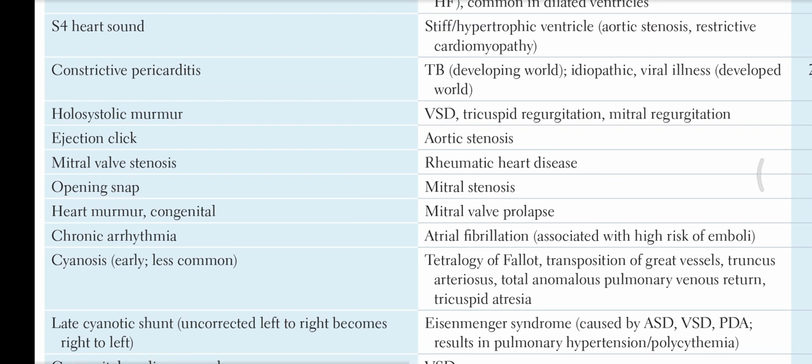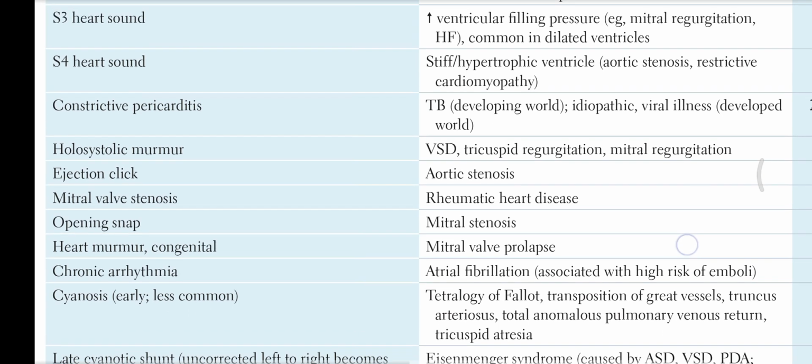Cyanosis, early, is less common. It is due to tetralogy of Fallot, transposition of great vessels, truncus arteriosus, total anomalous pulmonary venous return, tricuspid atresia. Chronic arrhythmia is due to atrial fibrillation, associated with high risk of emboli.